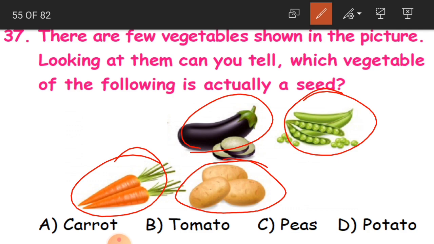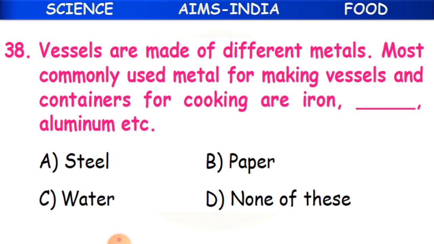So which is a seed? Even though it is a vegetable, it is a seed of the plant which we are going to eat. So what is that? Either carrot, tomato, peas or potato? Answer is peas. C option. It is a seed. Clear, children? Now, 38th question.